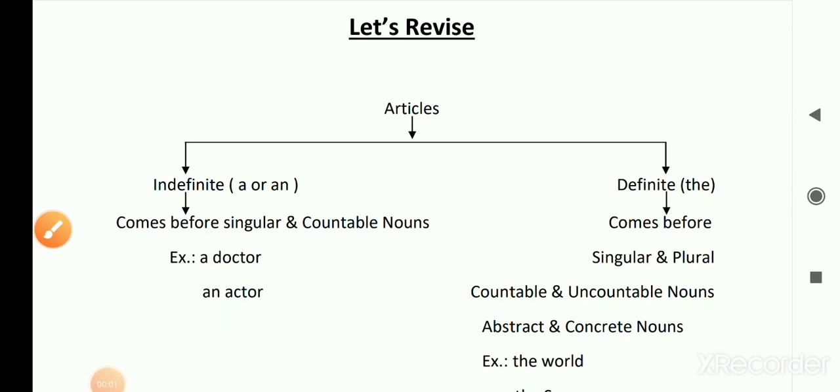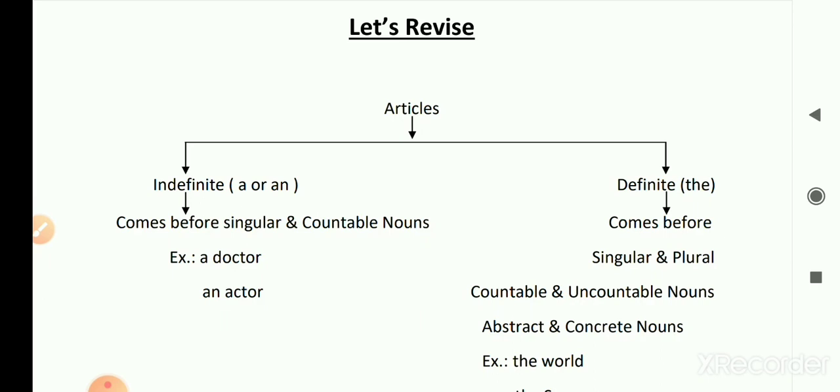So students, we studied about articles. Based on our study, you can understand that there are two types of articles: indefinite article and definite article. The indefinite article is known as a or an, and the definite article is known as the.